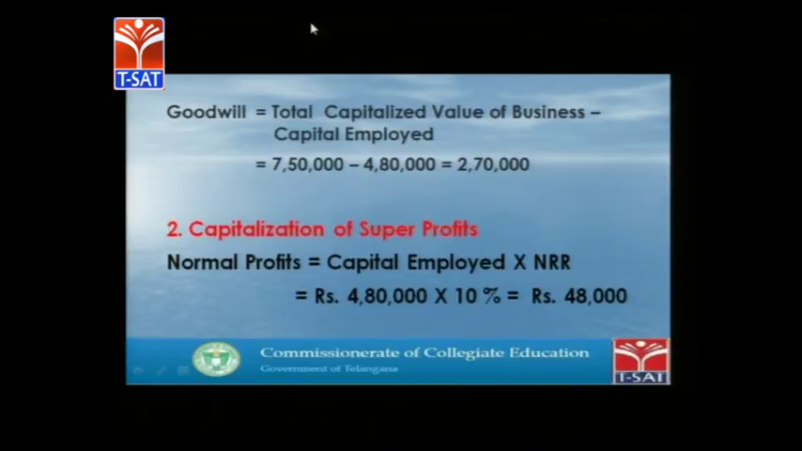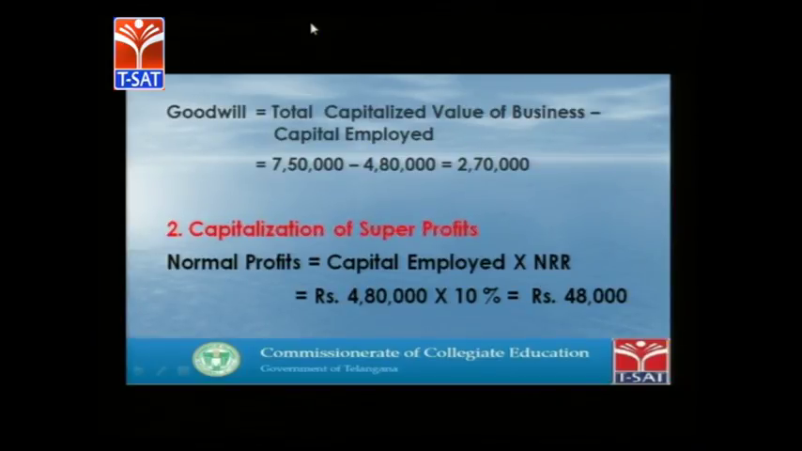Then the next method: in the same problem, we can also calculate goodwill under the super profits method. Normal profits is equal to capital employed into normal rate of return. Always, normal profits under any circumstances should be calculated only on capital employed, because the absolute amount of profits is not important in any case. The relative profits are most important. Relative profits means how much amount we have invested and how much returns we are getting. So in order to calculate the relative profits, we need to calculate the normal rate of return on capital employed itself.